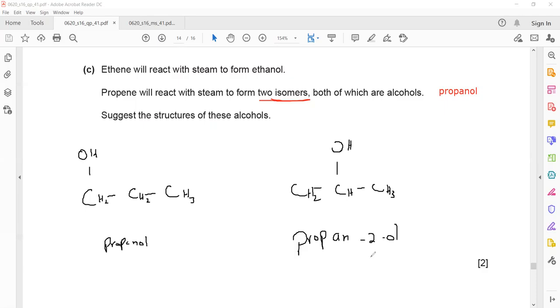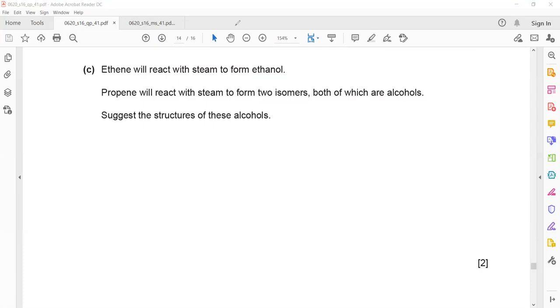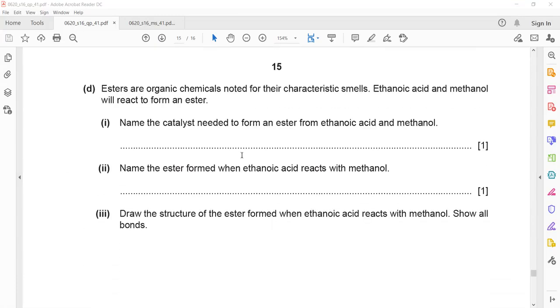These are the 2 isomers of propanol. You just change the position of OH. So propan-1-ol and propan-2-ol are isomers of each other. Okay.